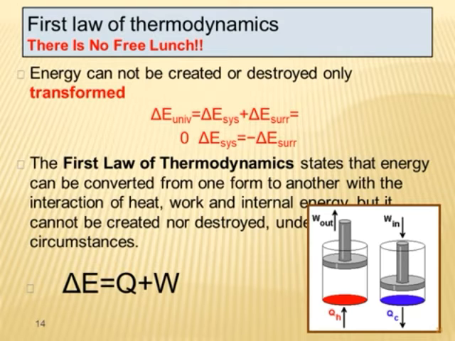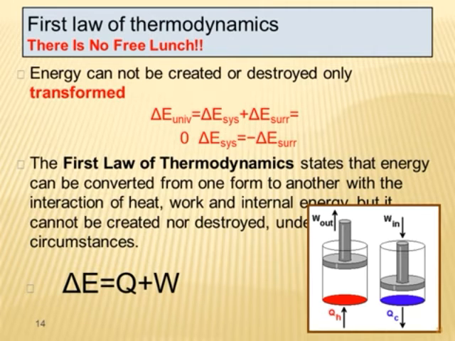Let us consider a hypothetical steam engine operating reversibly between an upper temperature T2 and a lower temperature T1. It absorbs heat Q2 from the hot boiler or source, and by means of the working substance, steam, it converts the quantity W into work and returns heat Q1 to the cold reservoir or sink. The efficiency of such an engine can be given by the expression: efficiency is equal to W upon Q2, which is equal to (Q2 minus Q1) upon Q2.